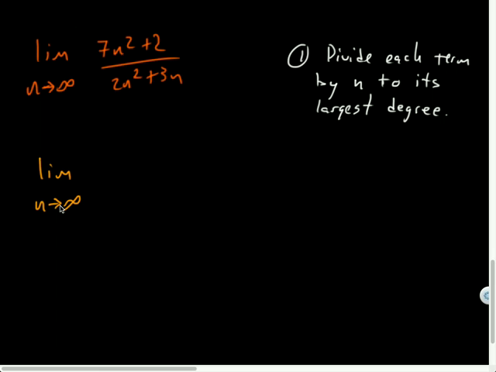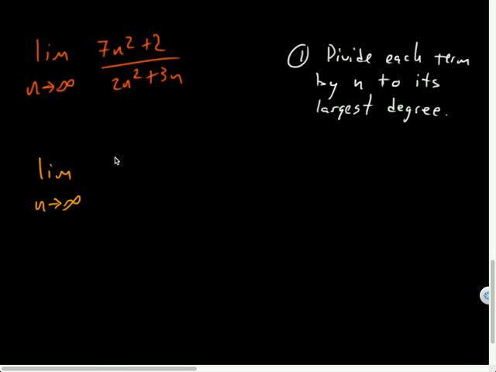And just like with logarithms, you'll wish you didn't have to write limit as n approaches infinity as much as we'll end up writing it. So I apologize. And by the way, limits don't just work with things that approach infinity. We'll also at some point deal with limits where n approaches 1 or 0, or even negative infinity, so different things like that. So looking at all of the n's here, what is n's largest degree?